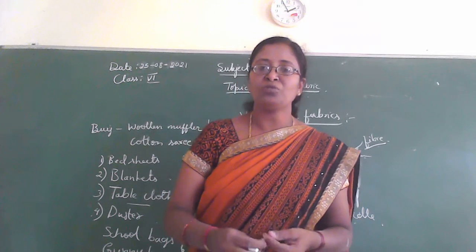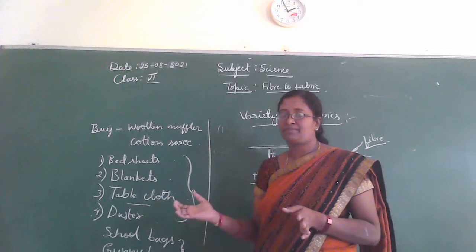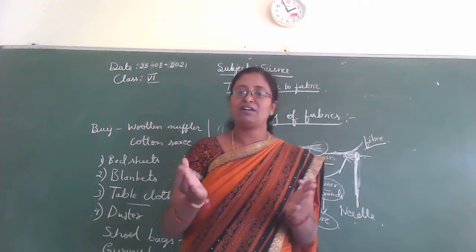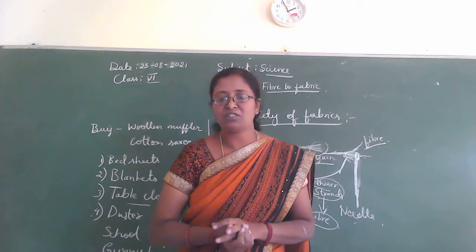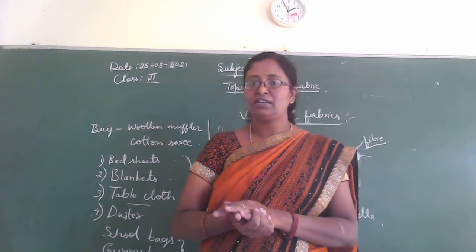Okay. So children, I hope you all understood what I explained. In this class we get information about fabrics. We see different types of cloths or fabrics in our surroundings.